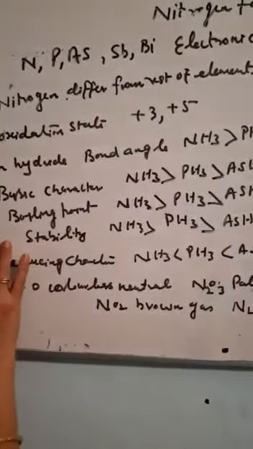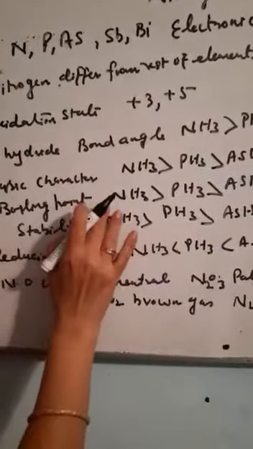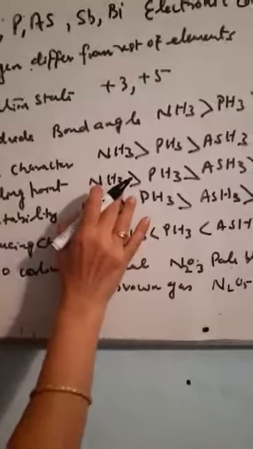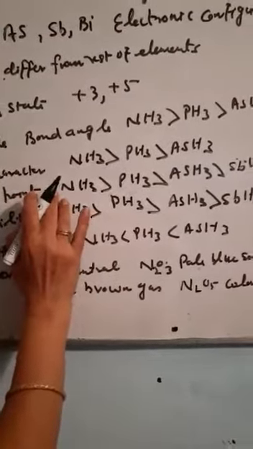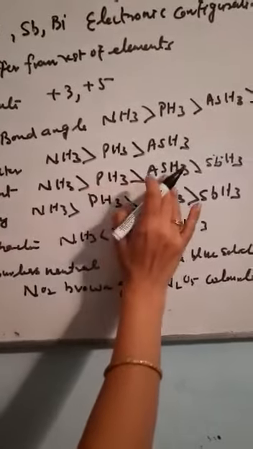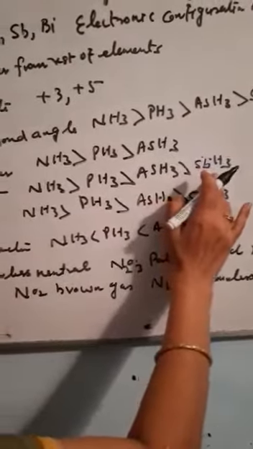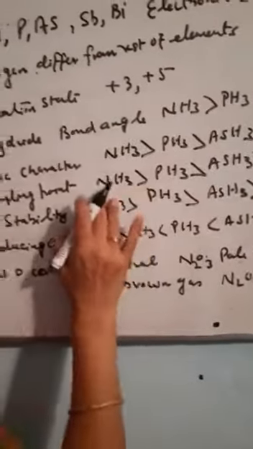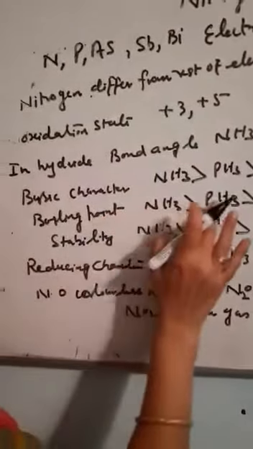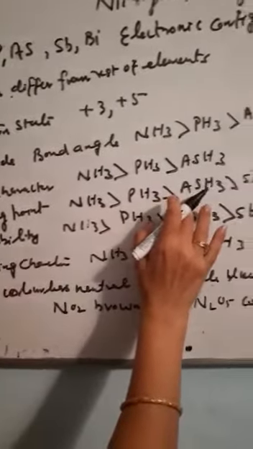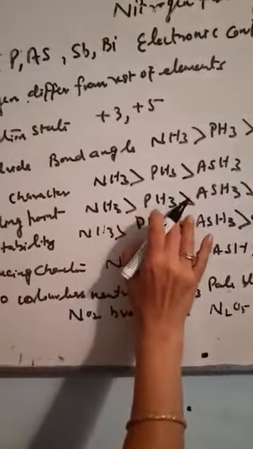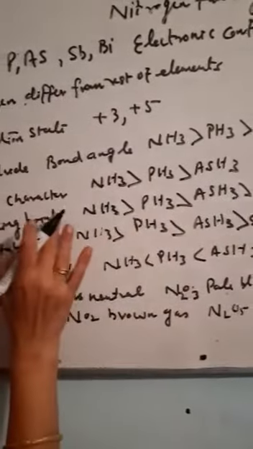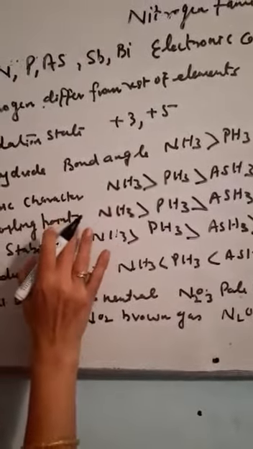Now boiling point. Ammonia has the maximum boiling point due to extensive hydrogen bonding. In PH3, AsH3, SbH3, no hydrogen bonding is formed. So their boiling points depend upon van der Waals forces, and van der Waals forces depend upon size. So ammonia has the maximum boiling point.